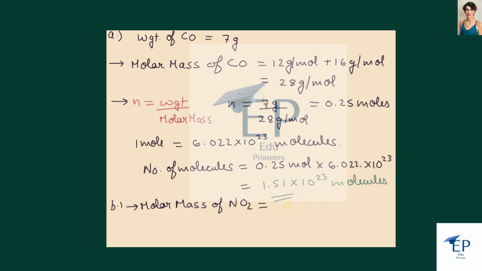Here the nitrogen has the atomic mass of 14 gram per mole plus 2 into the atomic mass of oxygen, which is 16 gram per mole. Multiplying by 2 because there are 2 oxygens, it is equal to 46 gram per mole. So this is the molar mass of NO2.